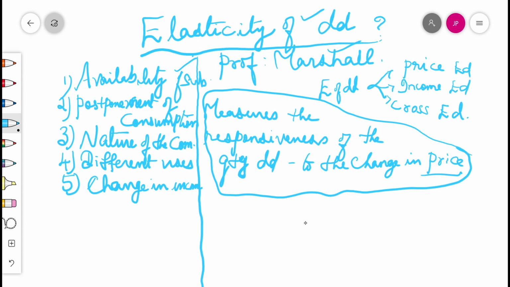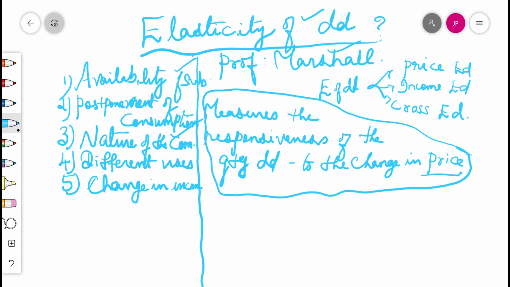It also depends upon the nature of the commodity. The demand for necessities is inelastic, not changing, and that for comforts and luxuries of life is elastic. This is because goods which are essential for life will be demanded at any price, whereas goods meant for luxuries and comforts can be dispensed with easily if these goods appear to be costly.